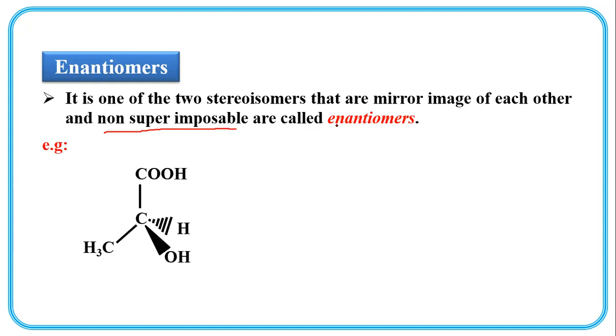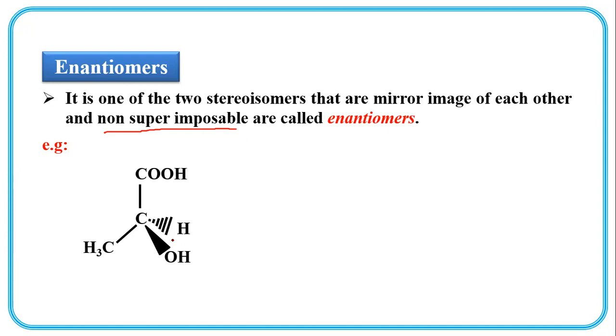For example, in this compound, COOH and CH3 both are lying in the same plane. This dashed wedge hydrogen is behind the plane, and this solid wedge, which is bonded with OH, is in front of the plane.